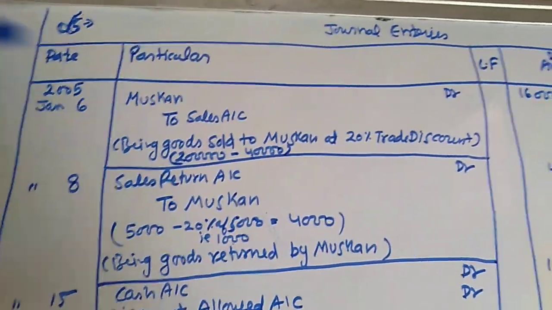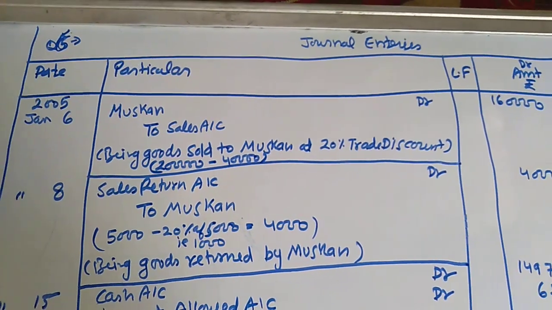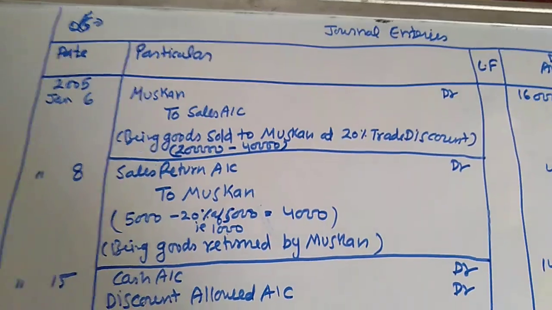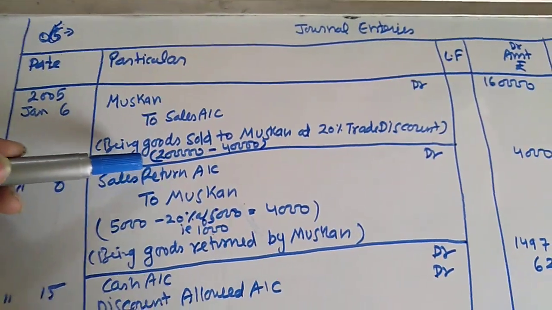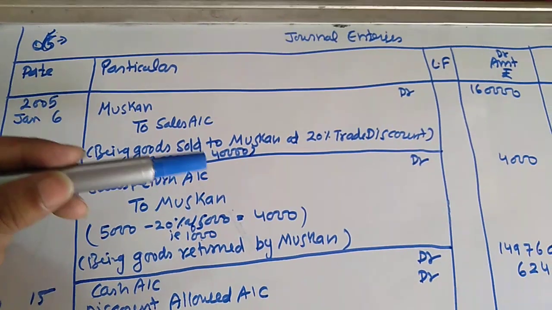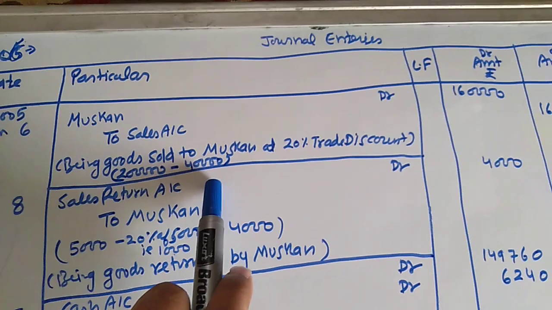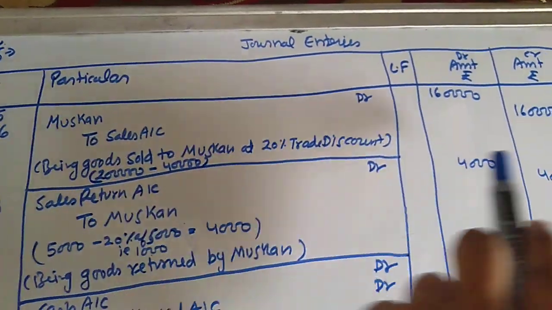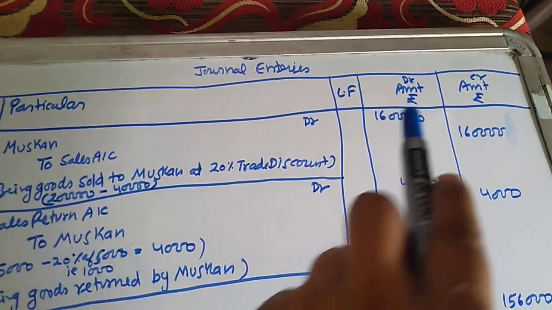Being goods sold to Muskan at 20% trade discount. The list price of goods was 2 lakh and 20% of 2 lakh is 40,000. After deducting the trade discount of 40,000, the amount of sales is 1,60,000. Muskan account debit to sales account 1,60,000.